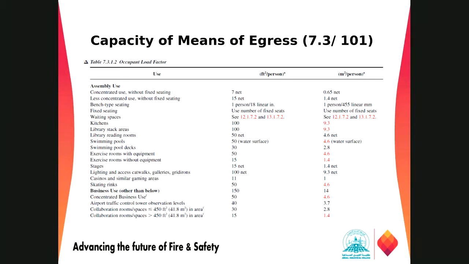If you can see for the assembly use, we have values in square feet per person and square meter per person. So let's see the kitchen areas.